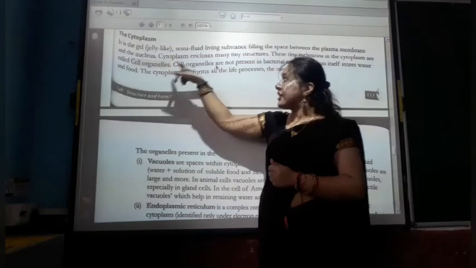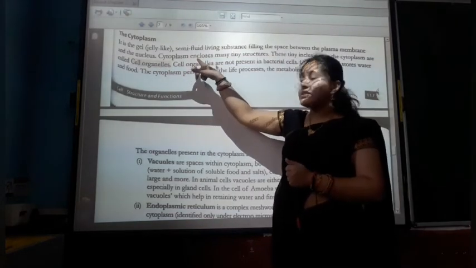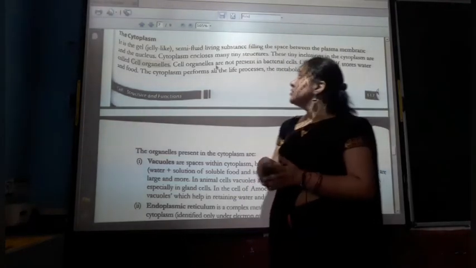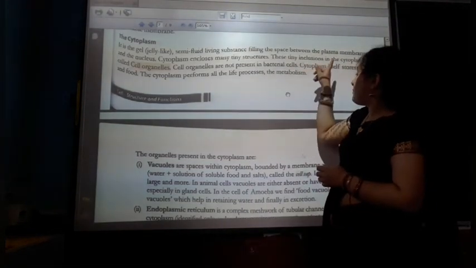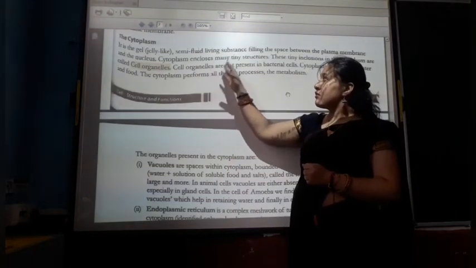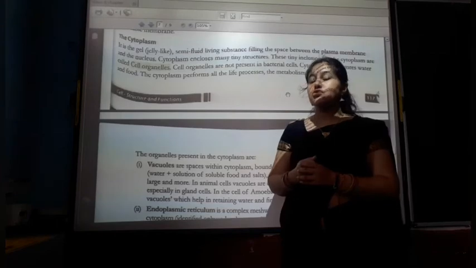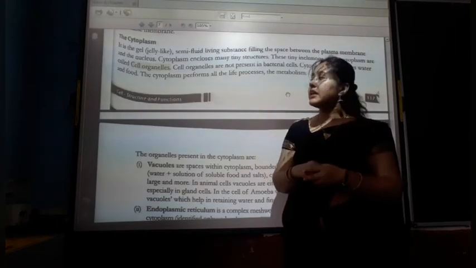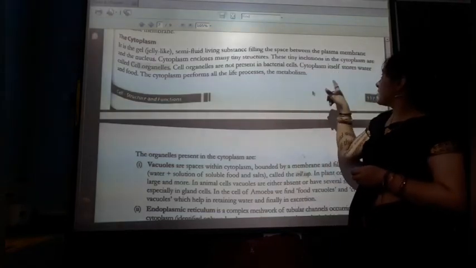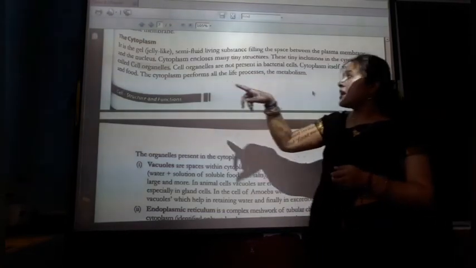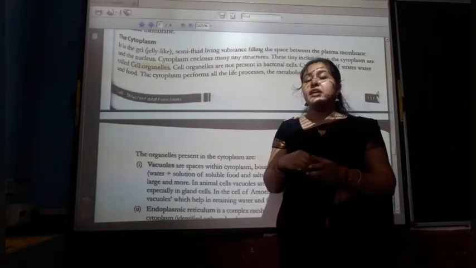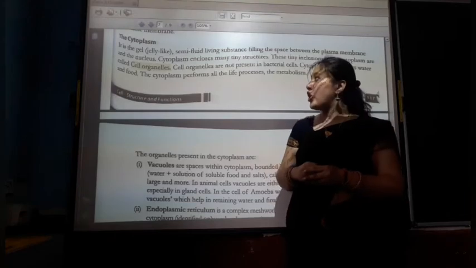Cytoplasm is a jelly-like or semi-fluid living substance filling the space between the plasma membrane and the nucleus. So cytoplasm encloses many tiny structures. These tiny inclusions in the cytoplasm are called the cell organelles. So these small minute particles are called the cell organelles.